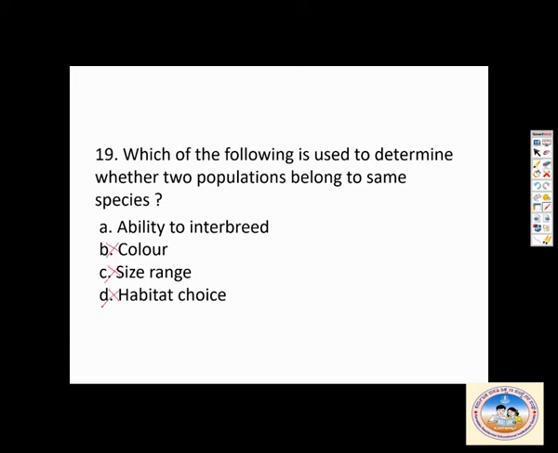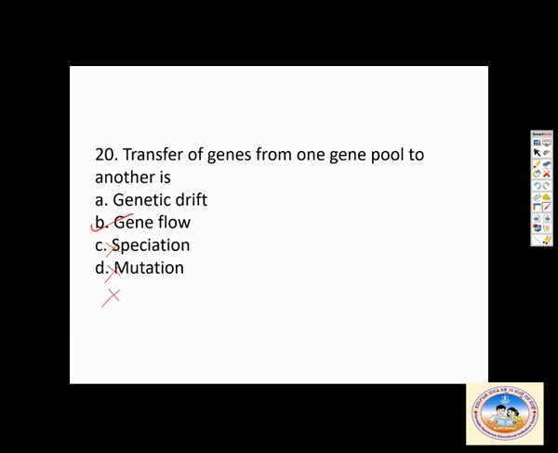Understand this. Then, transfer of genes from one gene pool to another. What is it called? Remember, it is not genetic drift, it is gene flow. So from one population, if individuals are moving to another population, then it is gene flow.